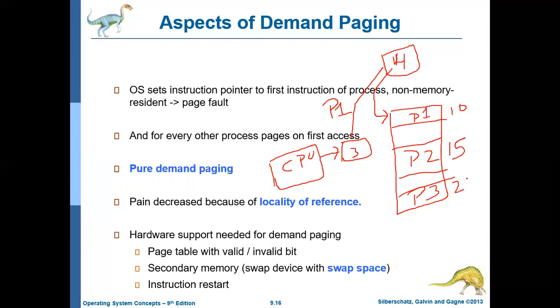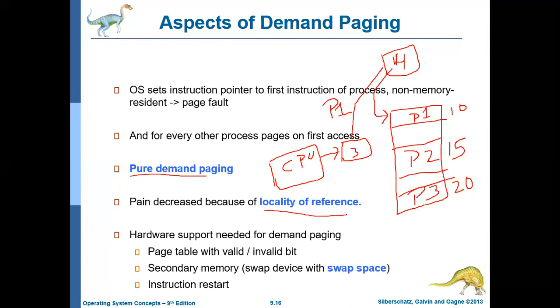Like that, you add pages whenever there is a page fault. So initially, not even one page will be added. That concept is called pure demand paging. Okay. So then you may think that in that case there may be many page faults. No, that is not the case. There will not be many page faults because of a concept called locality of reference.